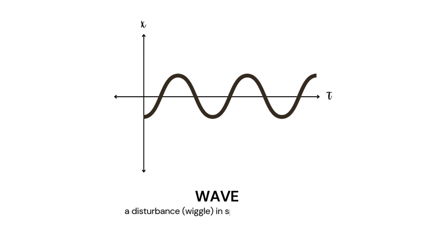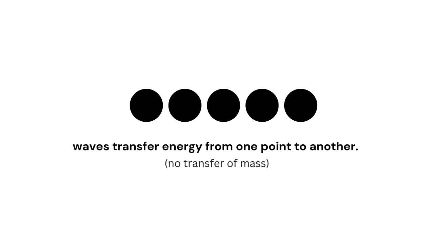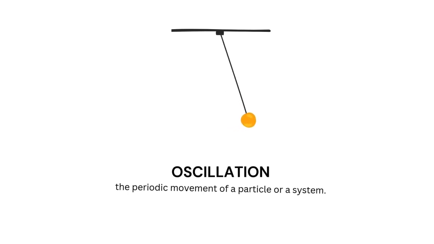A wave is a disturbance or a wiggle in space and time. A wave transfers energy from one point to another. There is no transfer of mass. Then we come to oscillations. Oscillation is the periodic movement of a particle or a system.